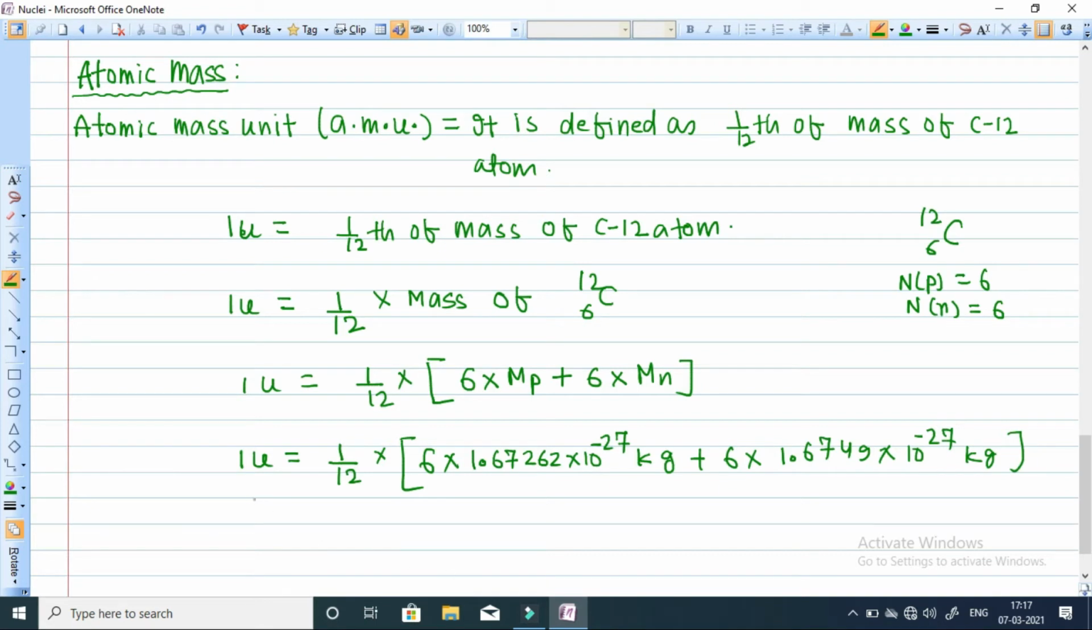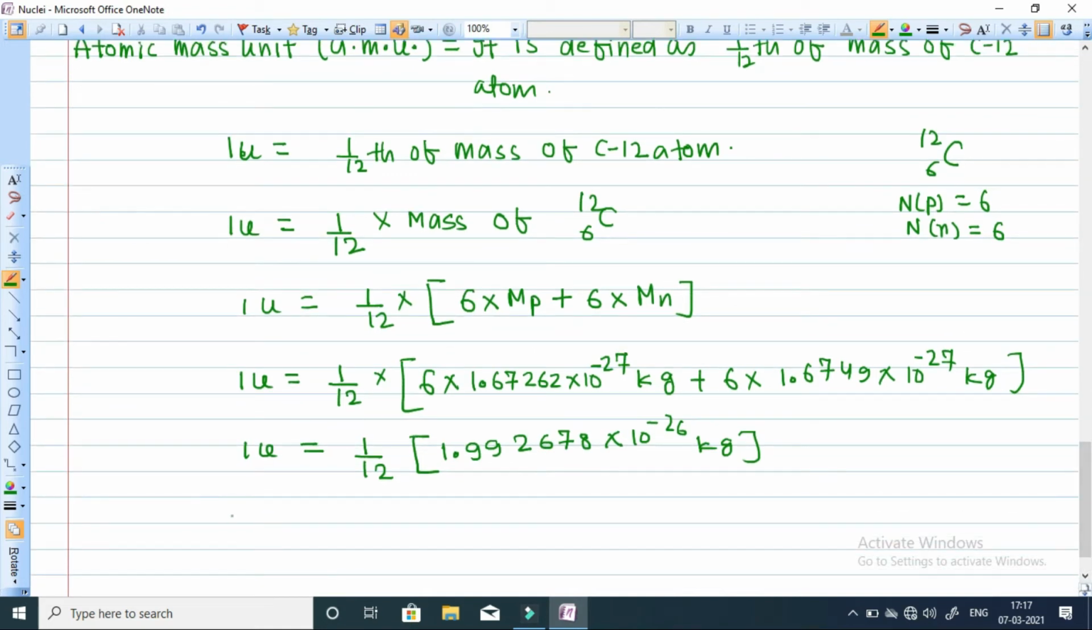After solving this, we will get 1U, meaning 1 atomic mass unit. It is equal to 1 by 12th into 1.992678 into 10 to the power minus 26 kg. Now when we divide by 12, we will get the value of 1U. So 1U will basically be 1.660565 into 10 to the power minus 27 kg.